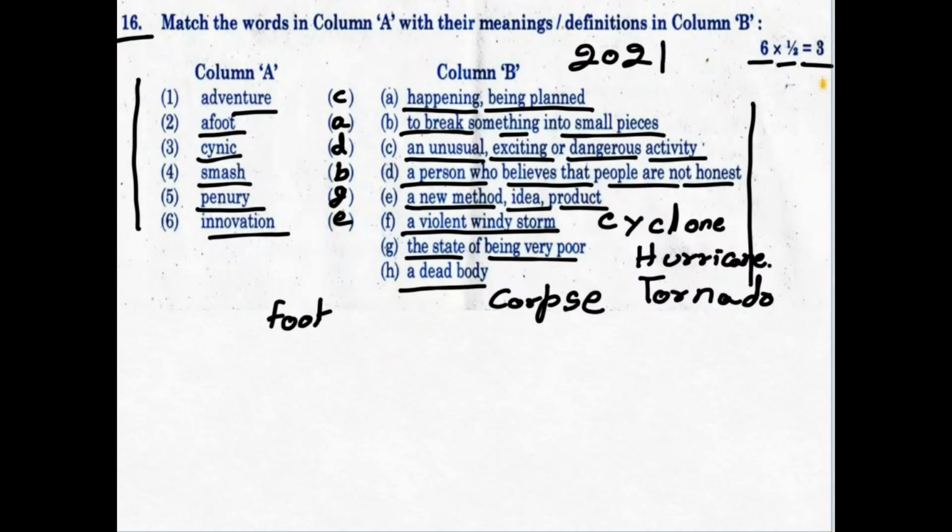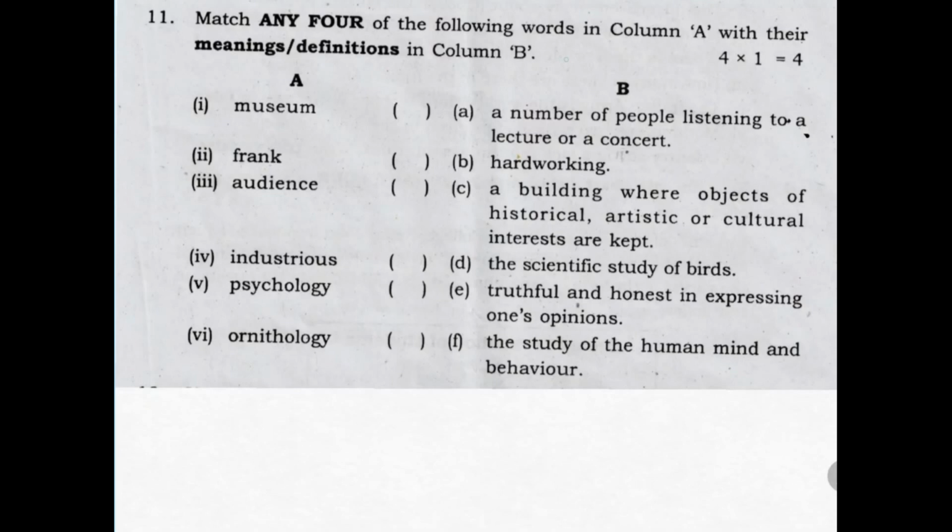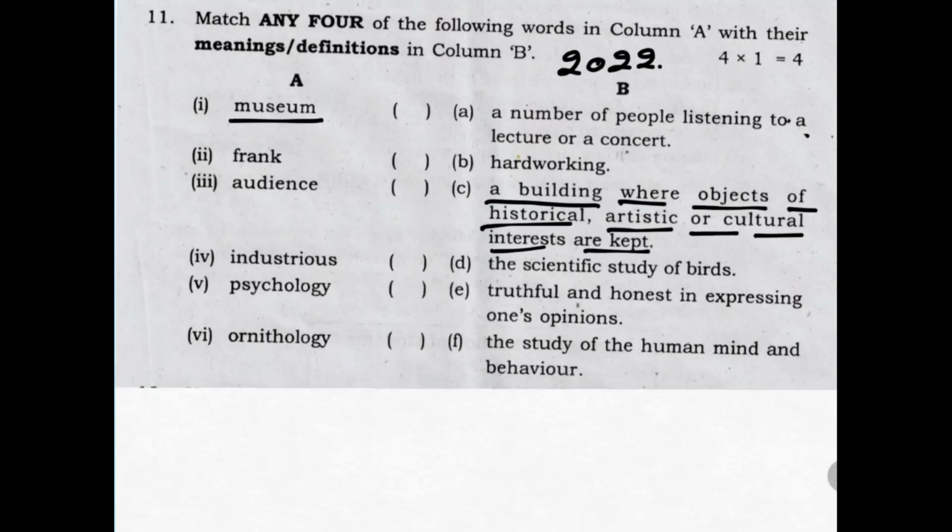Now going to Telangana paper. This is Telangana's paper asked in 2022, that is last year. Let us solve one by one. First is museum. What is museum? A building which has old items or historical items. You can call the building as a museum. Here it is a building where objects of historical, artistic, or cultural interest are kept. So for museum, the option is C.